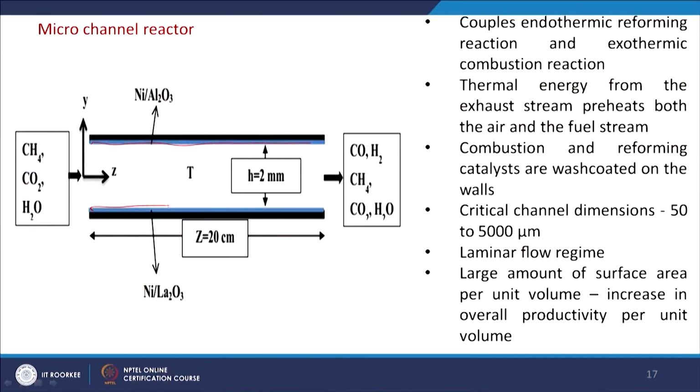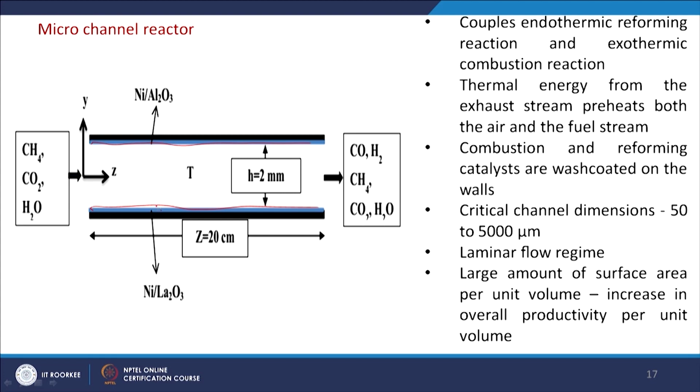Then we come to the microchannel reactor. These are the latest developments in this technology on the reactor part. If we use the microchannel, then the performance and economics of the process can be improved, because it reduces the mass and heat transfer limitation. It is almost similar to a tubular reactor, but we reduce the diameter to very small and then coat some catalyst on the inner part of the tube. So, very small diameter and then inner side coating or wash coating of the catalyst.